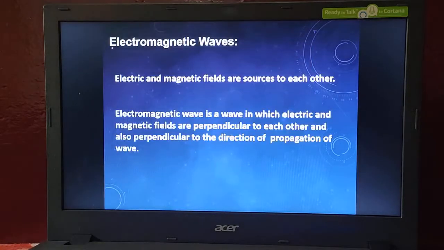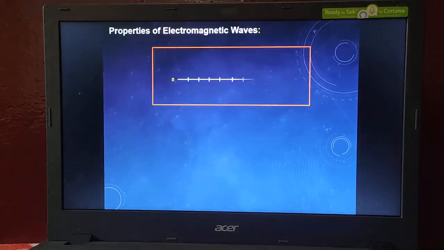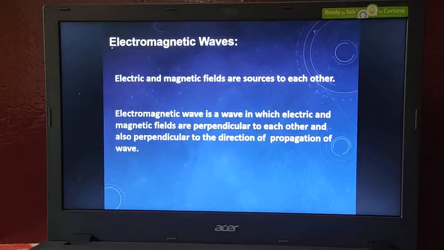This is the concept of electromagnetic wave and we have done that. Once again I am going to show what are the properties which I have covered. Look at this. This is nothing but electromagnetic wave. What is the meaning of electromagnetic wave and which are the examples for electromagnetic wave.